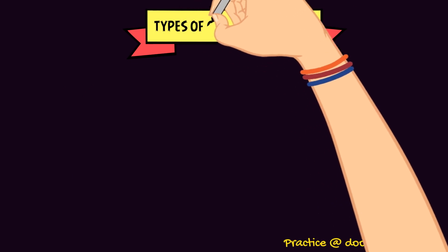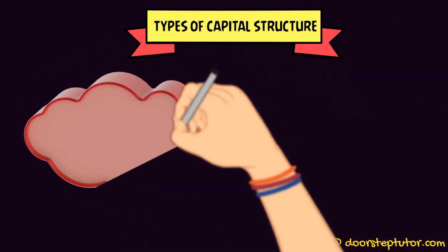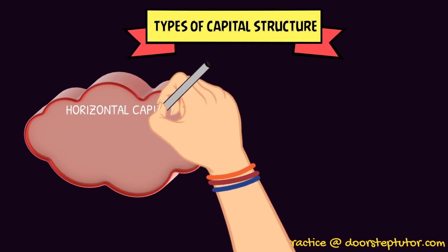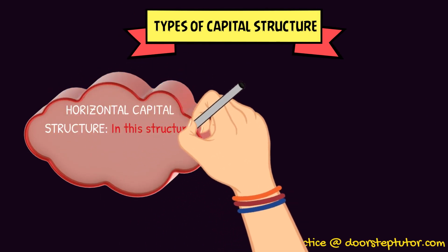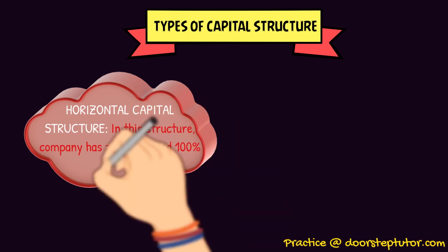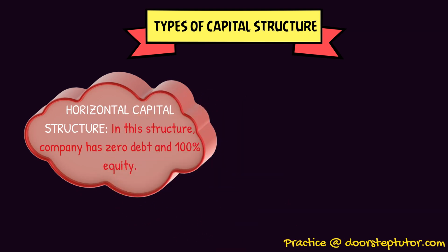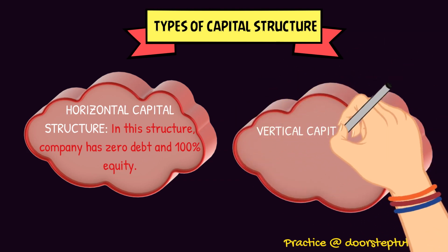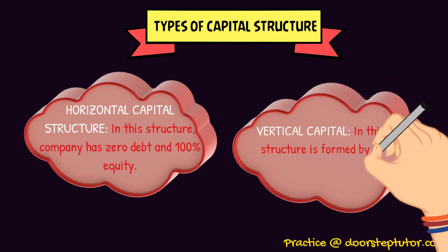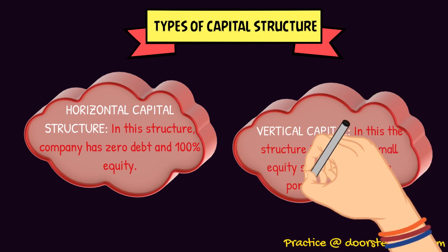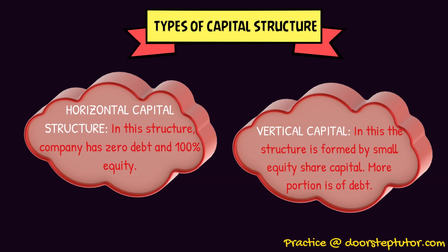Now when we talk about the various types of capital structure, the first one is the horizontal capital structure. See what happens in this is that the company has zero debt, everything is financed from equity only. It is not investing in any debentures or any bonds or loan, it is just financing from equity and preference shares only, 100%. Now the second one is vertical capital structure. In this structure, the company is investing very less in equity share capital. Predominantly, it is financing through the debt part.